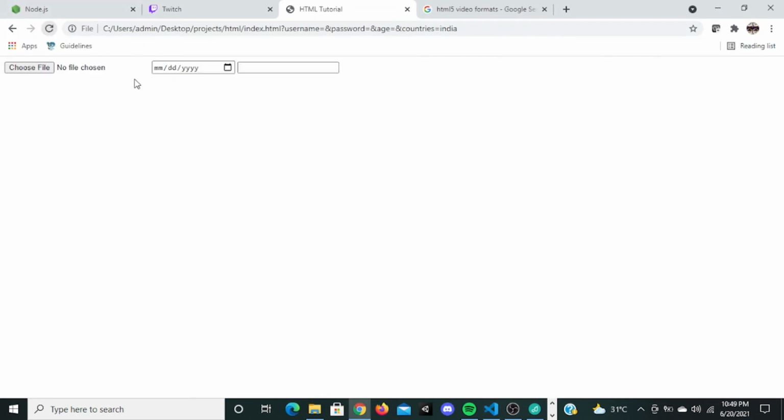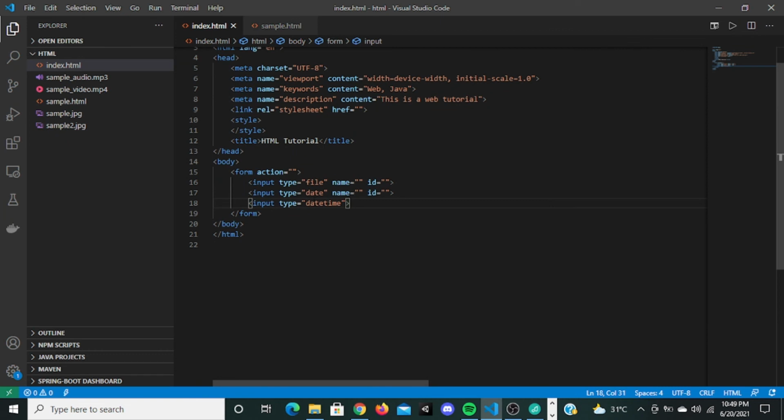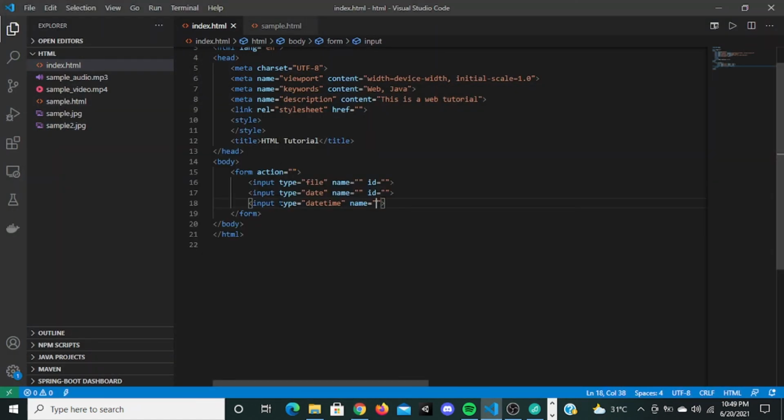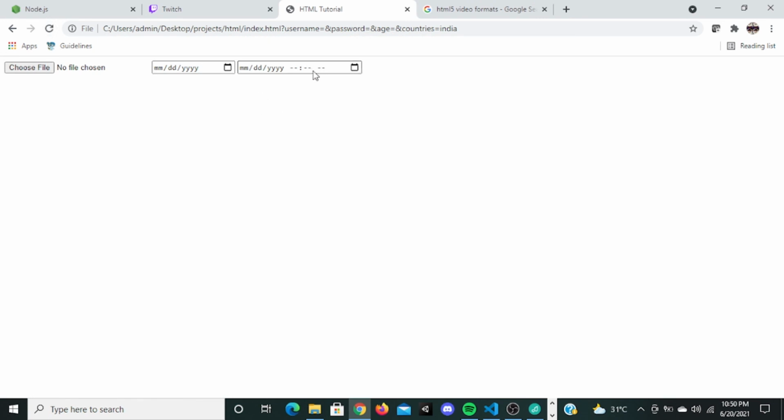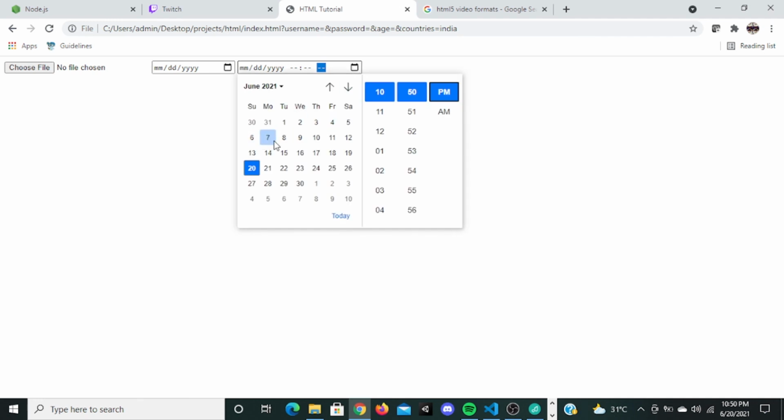Now if I refresh, let me see, it's datetime, name, go. You can add date time in this. I think it's actually displaying it as a text though. And there's another type called datetime-local. I'm going to refresh it. See, it shows month and day and time. If I click this, you can select the date right here.